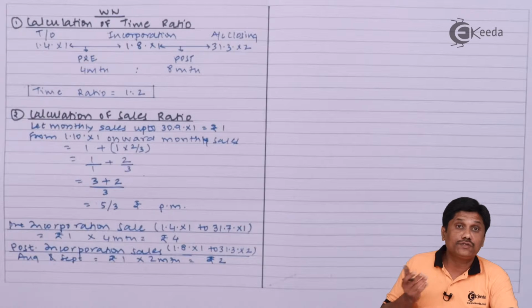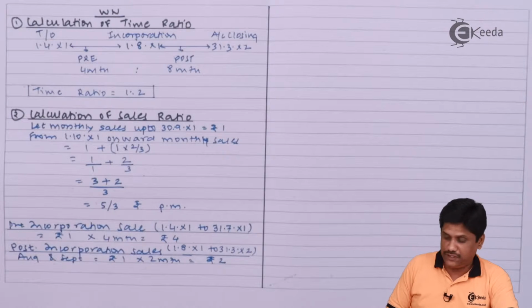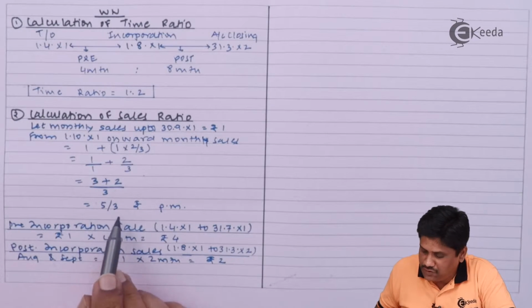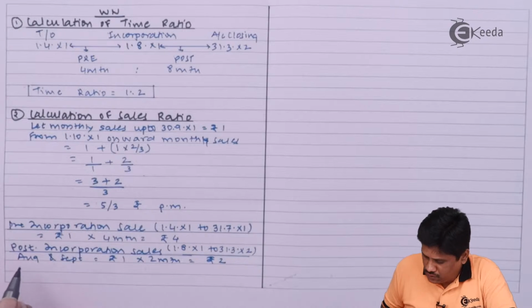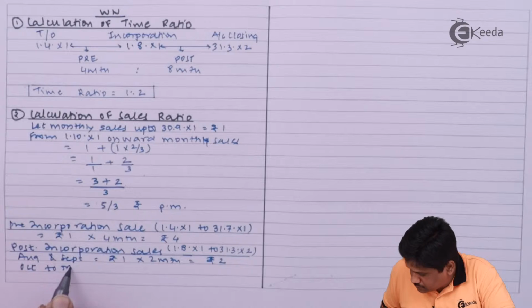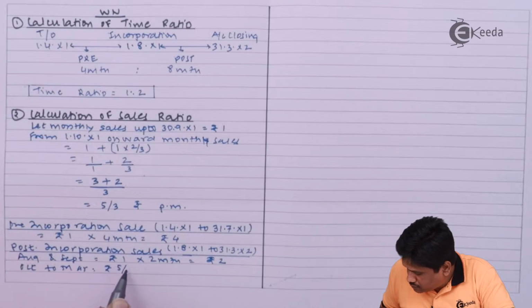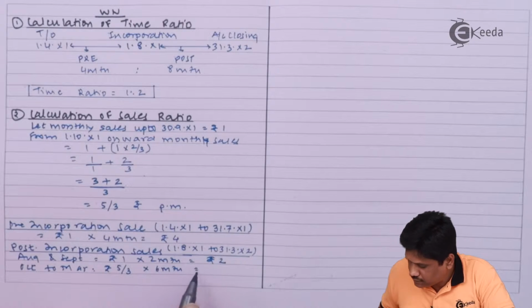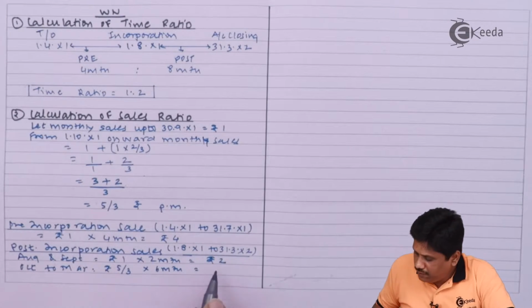But from 1st October up to 31st March comes to 6 months. So in those 6 months my sale will be 5 upon 3 rupees per month. So October to March it is rupees 5 upon 3 multiplied by 6 months. It will be rupees 10.